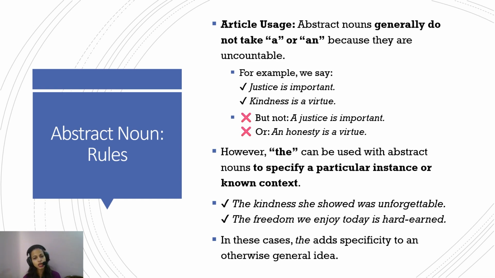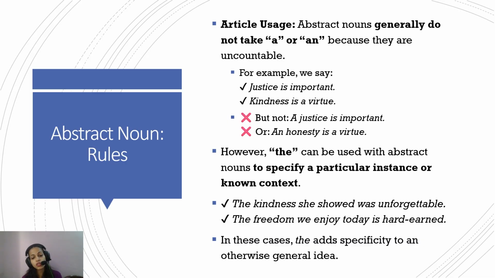By now we know that whenever the comes in the picture, we are referring to a specific or particular context. "The kindness she showed was unforgettable." Here we are referring to a very specific situation. So if you were talking about kindness in general, no article would have been used.